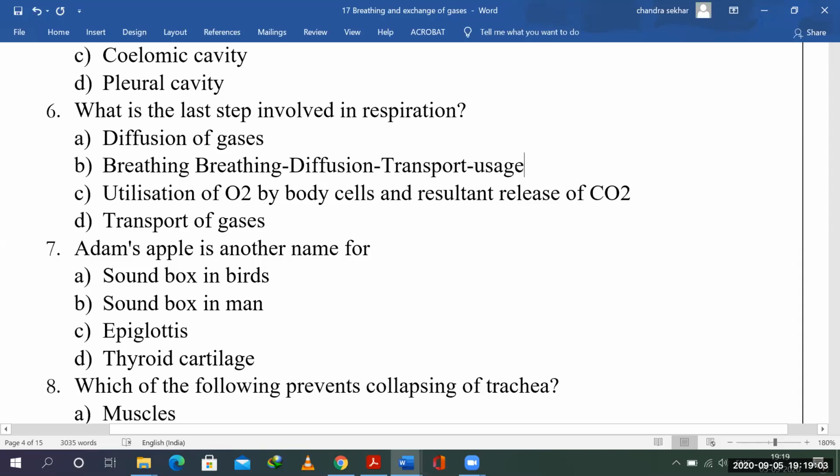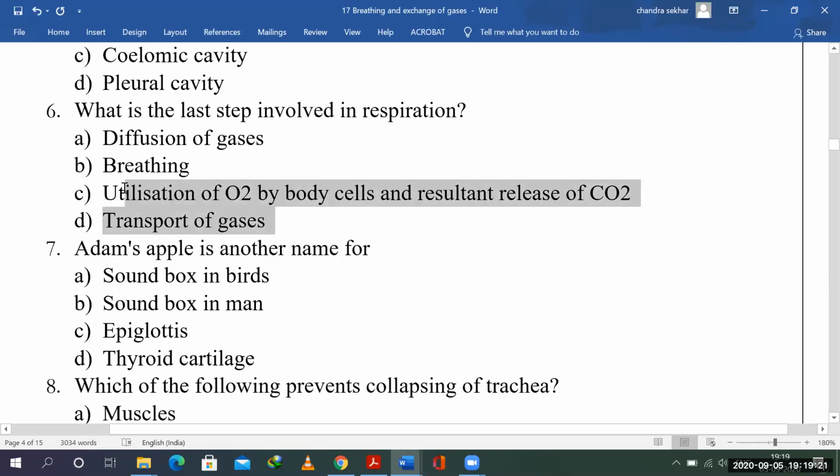These gases will be utilized. So these are the four processes, how it happens. Now, the right answer that we have here is the utilization of the O2 by body cells. That is our right choice.